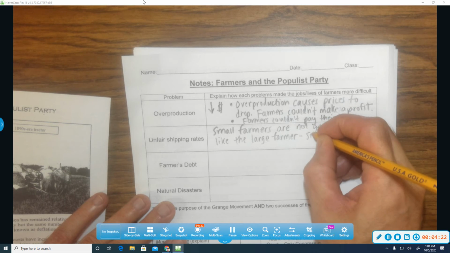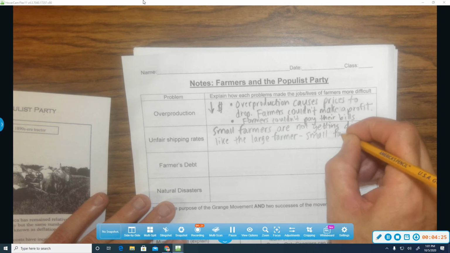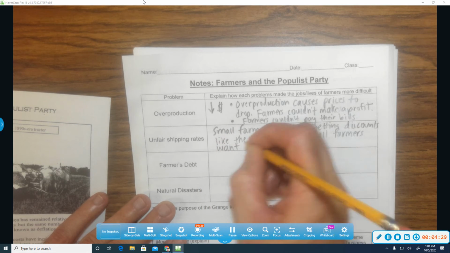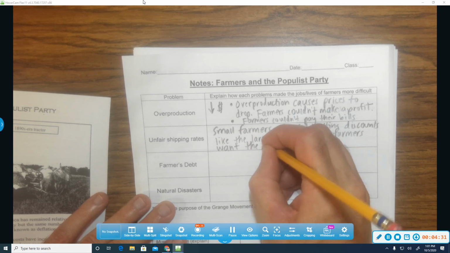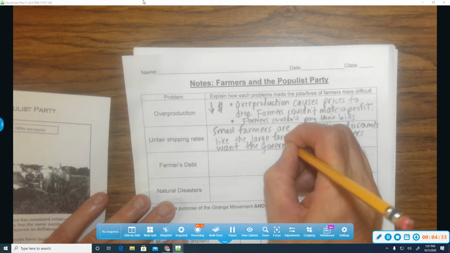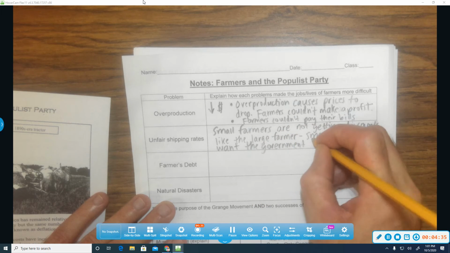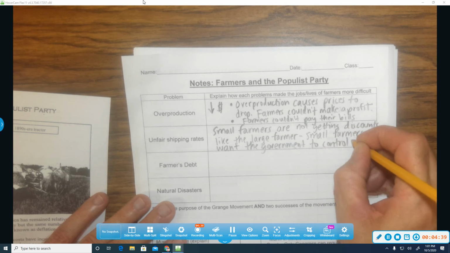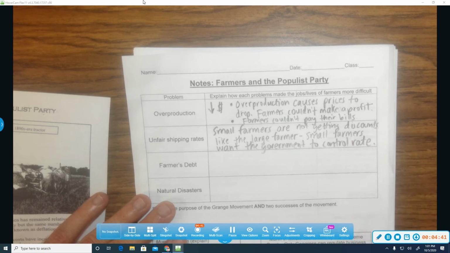So the small farmers want the government to control rates so they can compete.